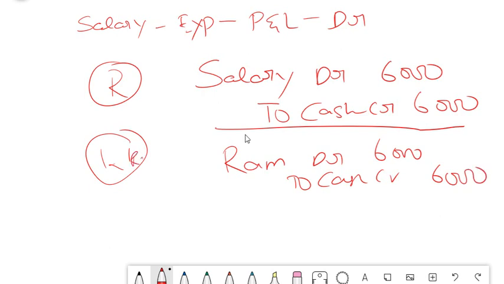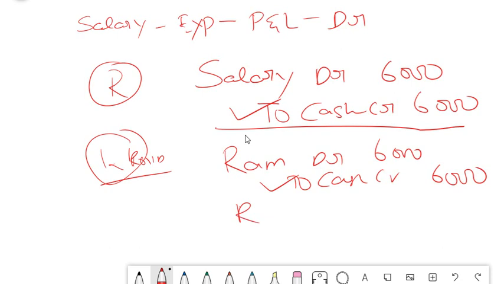This is the wrong entry. So now cash is correct, isn't it? Cash is correct. The debit side is wrong. So what do you have to do now? So this RAM we have to credit. Correct, isn't it, friends? And salary we have to debit.